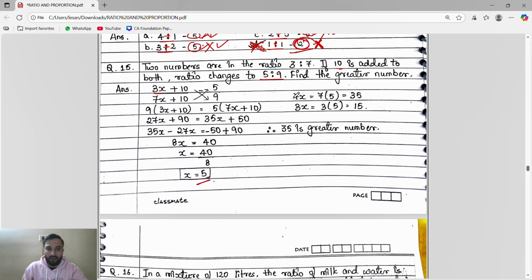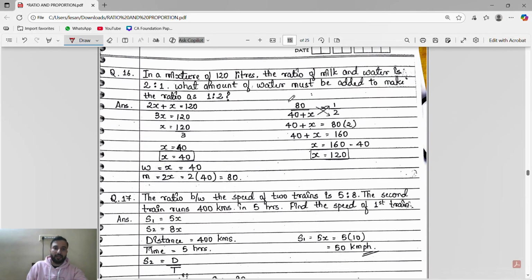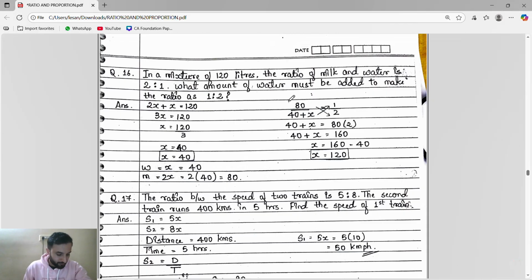So from here we have two numbers, 3x and 7x. We will substitute x as 5, so it becomes 7 fives are 35, 3 fives are 15. They said find the greater number. The greater is 35. 35 is the greater number, right? I hope you know how to do the cross multiplication. Very easy thing.